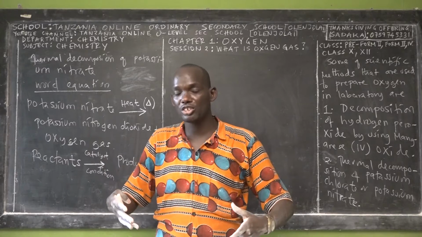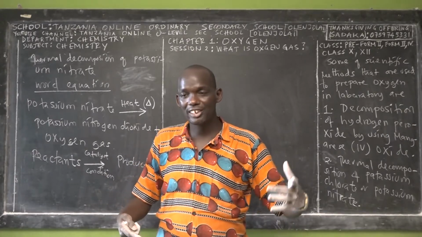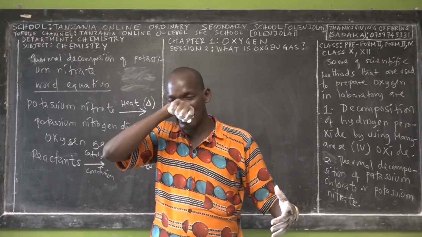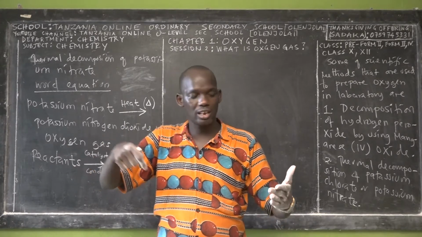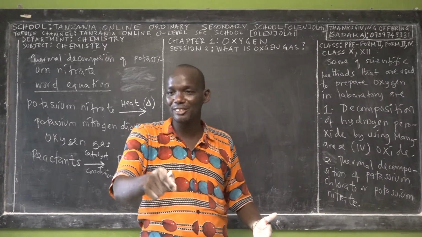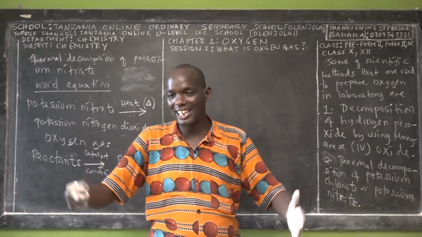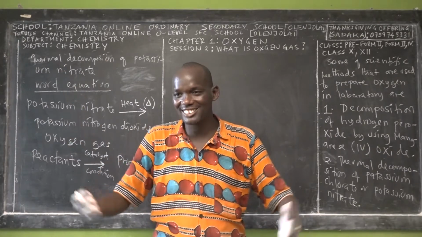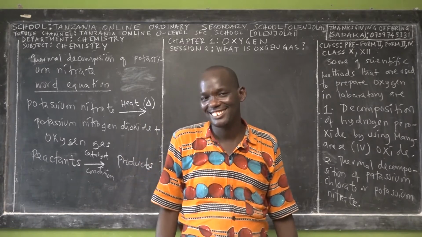When you collect the oxygen in a gas jar, you take a stick from the matchbox, and you turn it, and if you find that the amount of fire is increasing, then you say, okay, this is oxygen. Are we together?